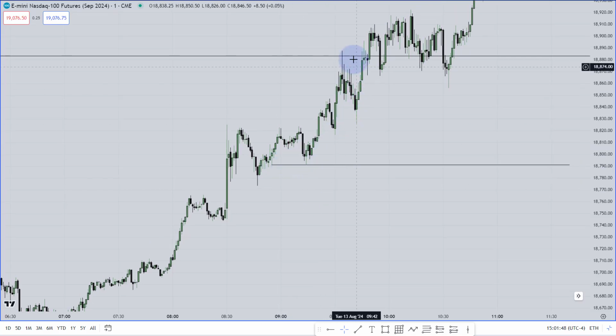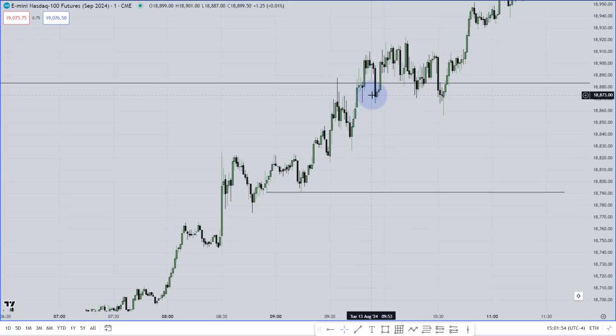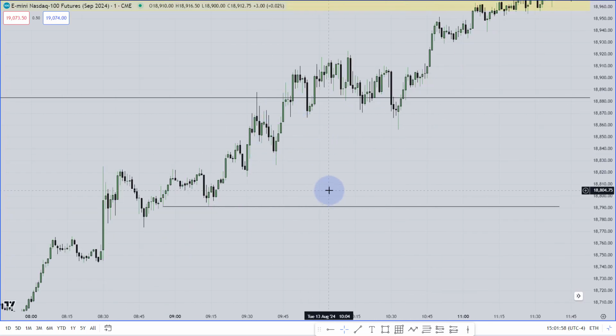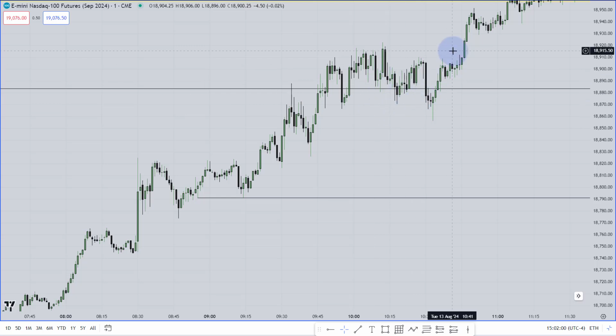So you should think that after taking this buy side liquidity, market will go for that sell side liquidity. That should be your intention, and market should do that. If it doesn't do that, that means you are not going to participate in that price action.